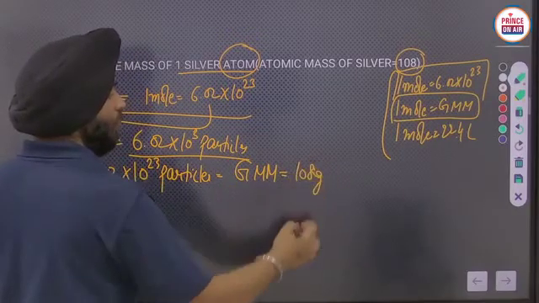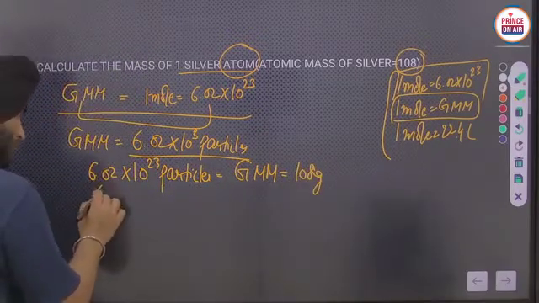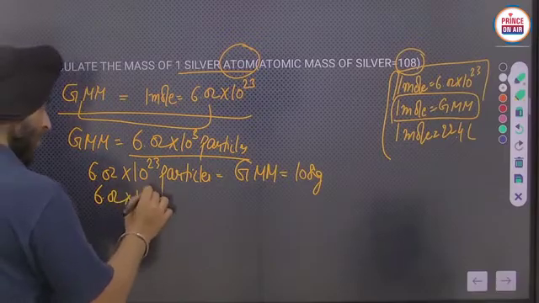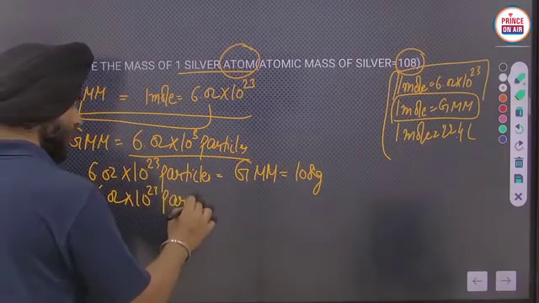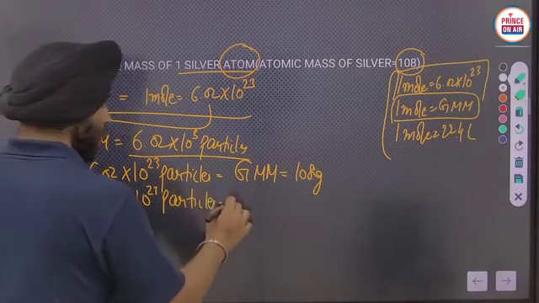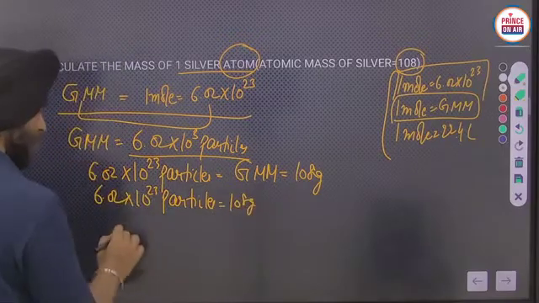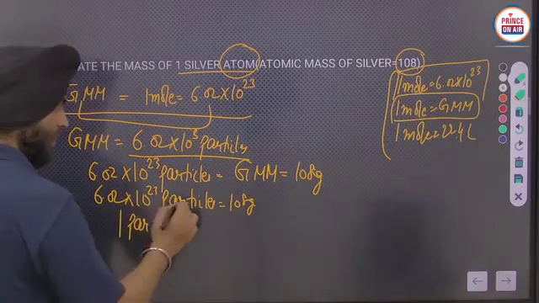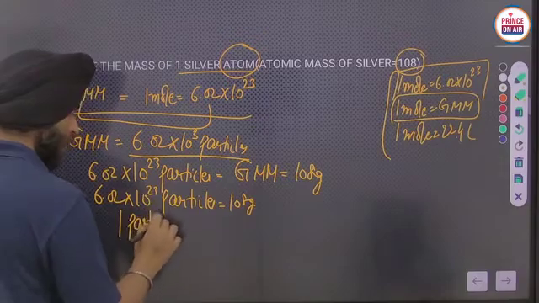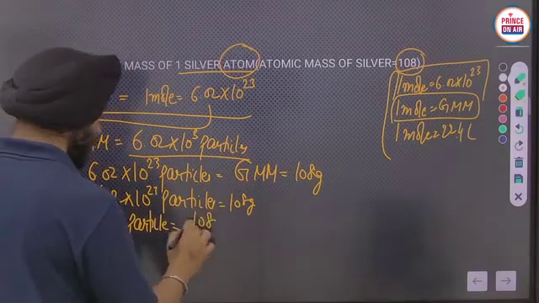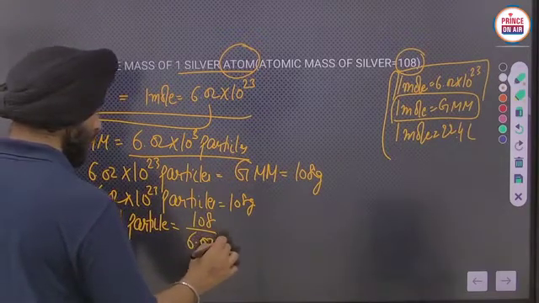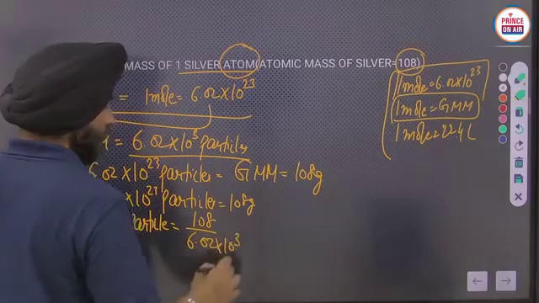In terms of gram you have to take. So 6.02 into 10 raised power 23 particles means having 108 gram. One particle, here particle is atom, will be 108 upon 6.02 into 10 raised power 23.